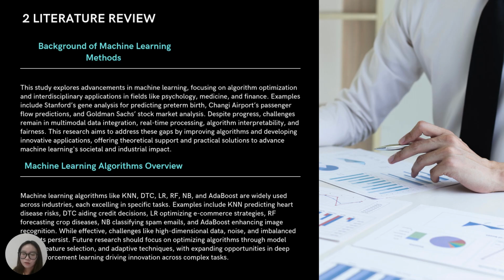Literature review. Machine learning is widely used in fields like psychology and medicine. For example, Stanford University predicts birth risk, Changi Airport manages passenger flow with AI, and Goldman Sachs analyzes stock market changes. However, using machine learning for mental health still has challenges, such as combining different types of data, real-time processing, and ensuring fairness. This study aims to improve existing models and explore new ways to apply them in students' mental health interventions.